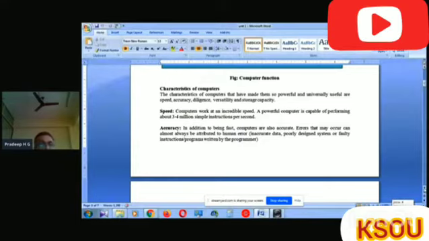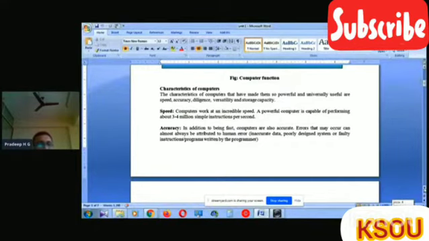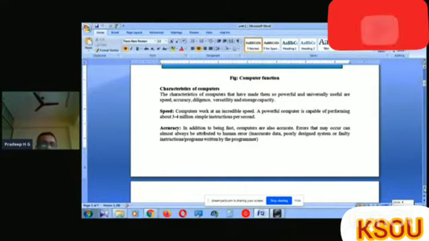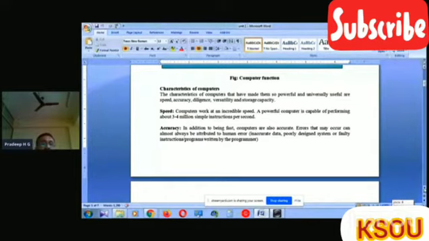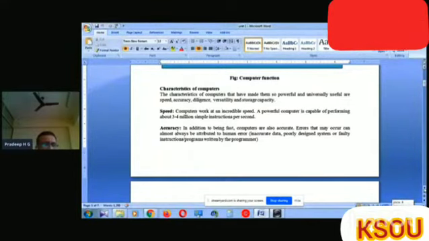Then accuracy. This is another characteristic of computer. In addition to being fast, processing at high speed, computers are also accurate. Errors that may occur can almost always be attributed to human error. It means that if it displays some errors, then it indicates what type of data we provided, and depending upon that, it gives the result.